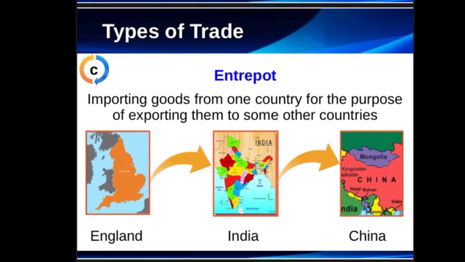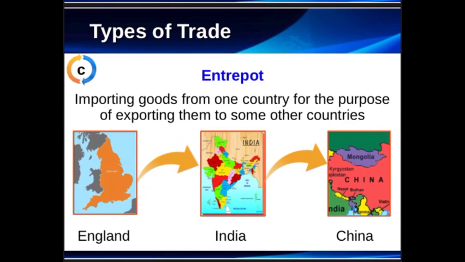You can see a flow chart of these types of trade: home trade or internal trade, and foreign trade or external trade. Internal trade has two parts, wholesale trade and retail trade, and foreign trade has three parts: export, import and entrepot. Now next we will see one of the very important topics, that is auxiliaries to trade, or aids to trade. Now what are auxiliaries to trade?